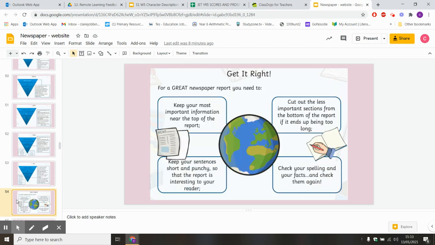Now you need to make sure that you're getting it right. So for a great newspaper report, you need to make sure that you're keeping the most important information near the top of the report. You cut out the less important sections from the bottom of the report if it ends up being too long. You keep your sentences short and punchy, so the report is interesting and vibrant and exciting for your reader. And you check your spellings and your facts as you go along throughout.